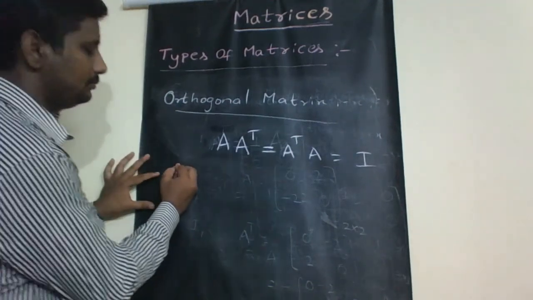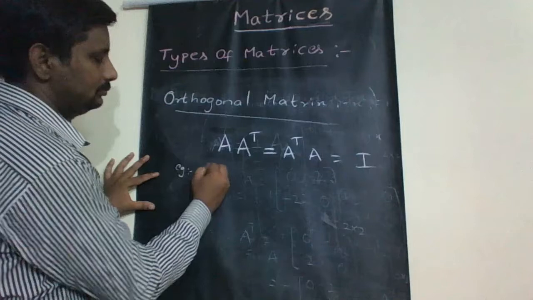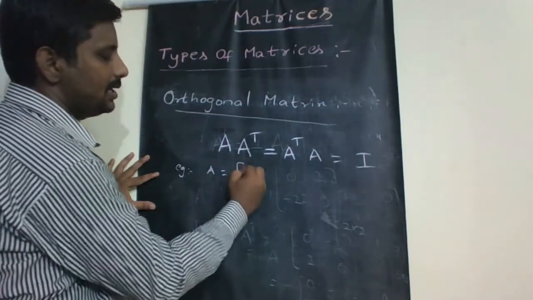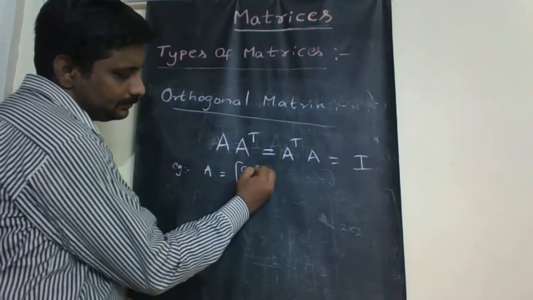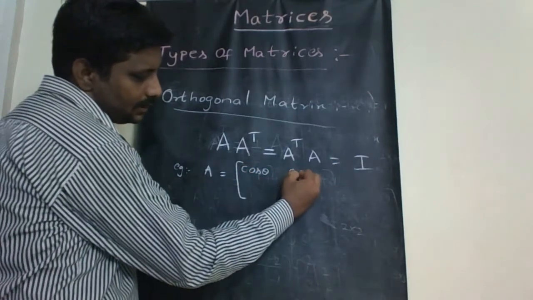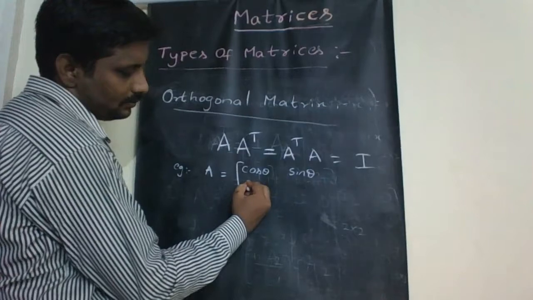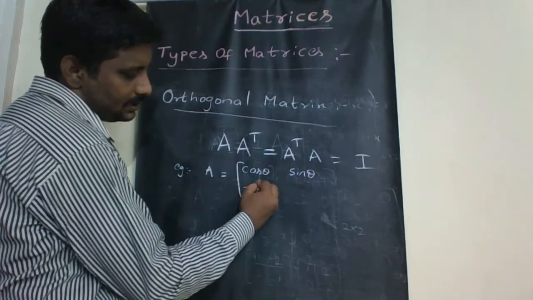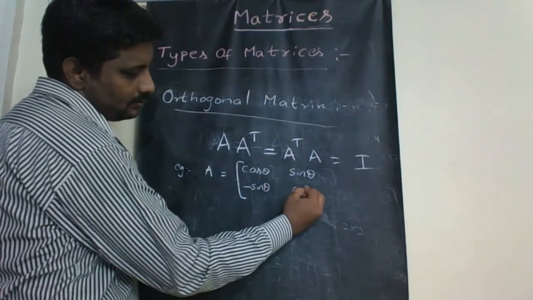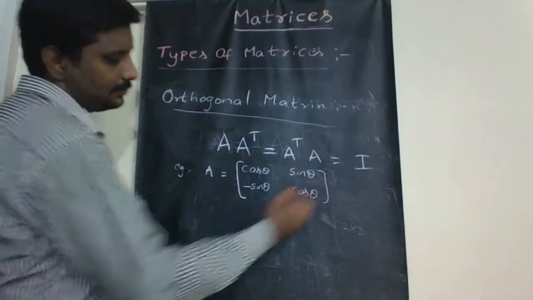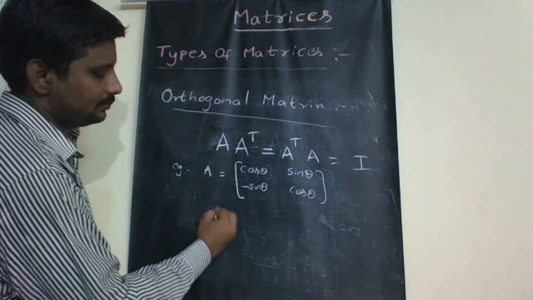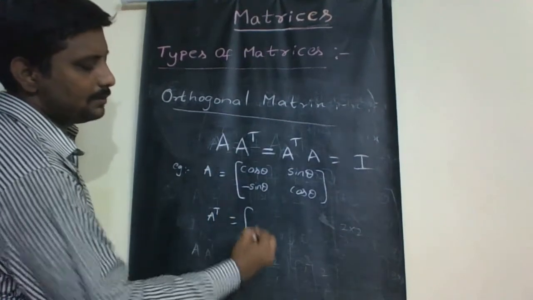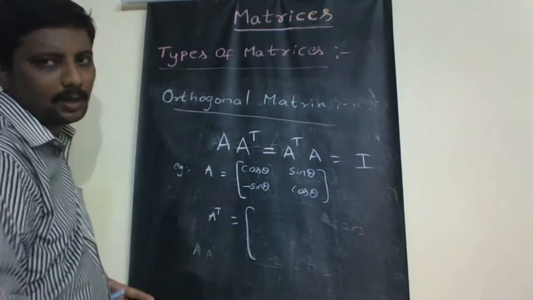For example, A is cos theta, sin theta, minus sin theta, cos theta. Now consider A transpose, which is obtained by interchanging rows and columns.